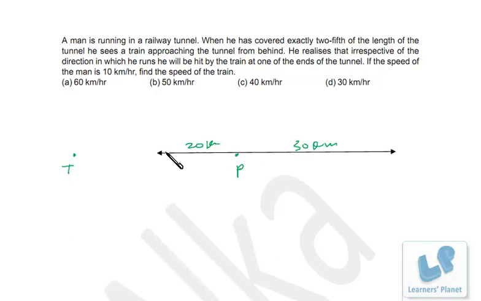Now the person has to cover 20 kilometer with the speed of 10 kilometer per hour, and the train is covering this distance, whatever the distance is. I suppose it is x. I would repeat once again. See, the person is going from this point in this direction with the speed of 10 kilometer per hour. So the distance is 20 kilometers. He'll be taking 2 hours, right? And this length is x. So in 2 hours the train will cover length x. That means the speed will be x by 2, right?